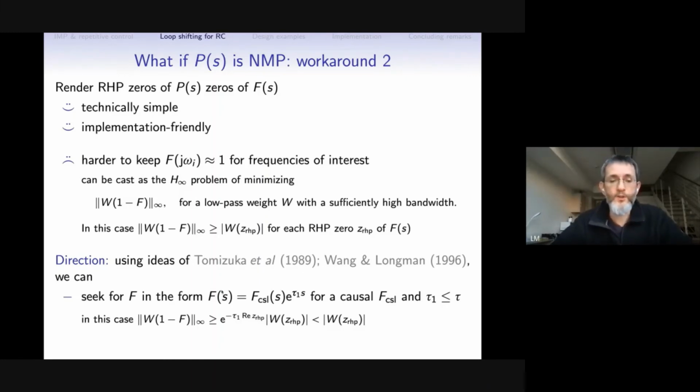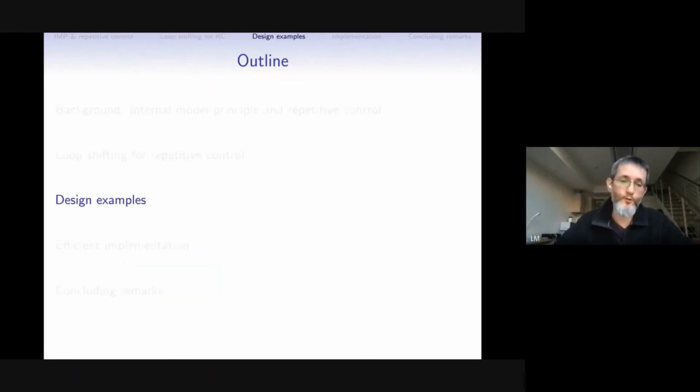The trick is that we don't need to implement F itself. We need to implement the delayed F in the repetitive element. So then we can relax the causality of F a little bit, and we can design F with some prediction elements, which are still smaller than the delay, then the period of signals that we need to track, and then we can improve those bounds, and we can have much better repetitive properties. Okay, so this is another idea how to do it.